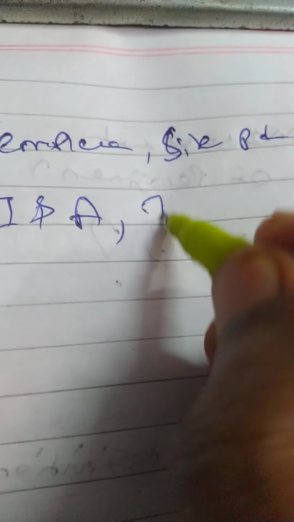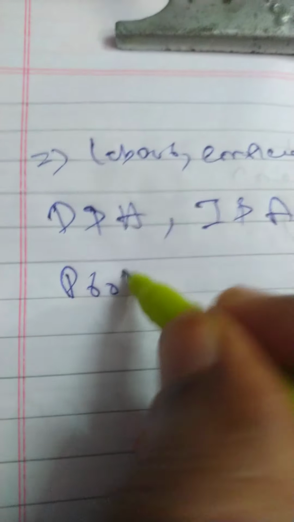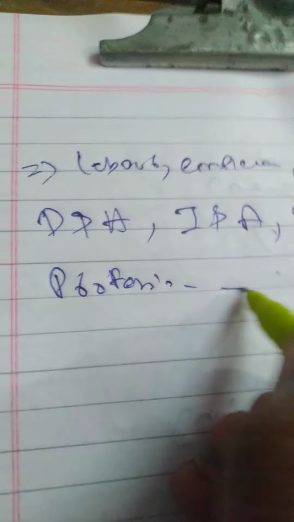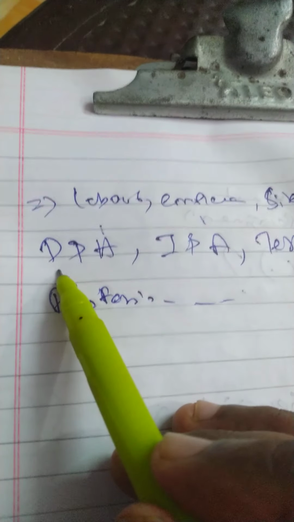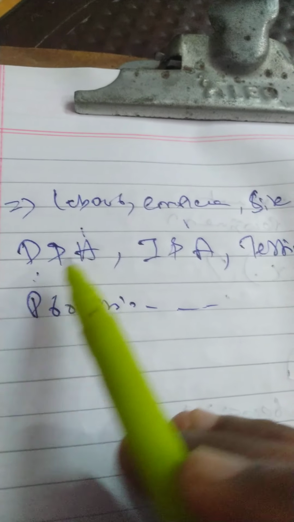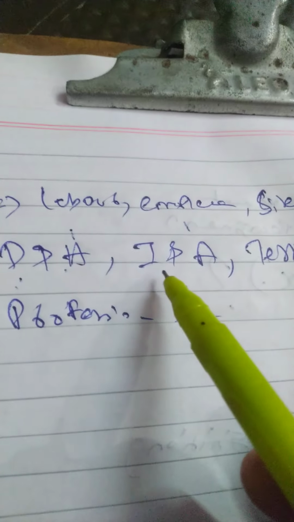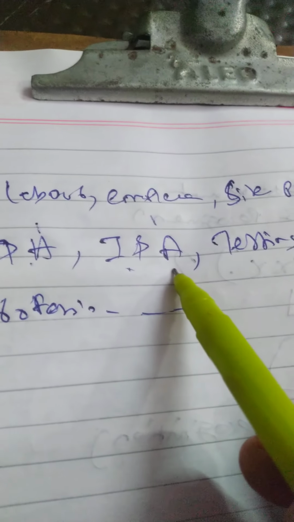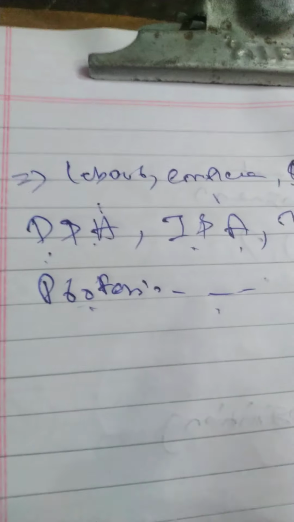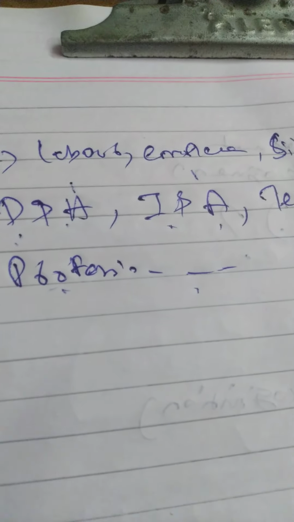Okay. Testing cost. All these things are before capitalization, before commercial production. Any other professional fees, all these things are included with the cost of the asset. So labor, employee cost, site preparation cost, delivery and handling cost, installation and assembly cost, testing cost, professional fees. All these costs are part of the cost of the asset.